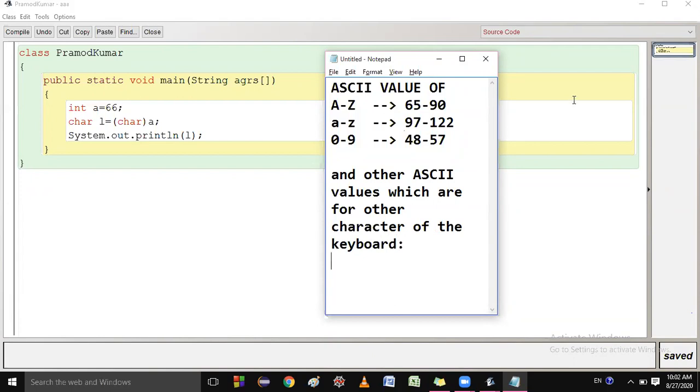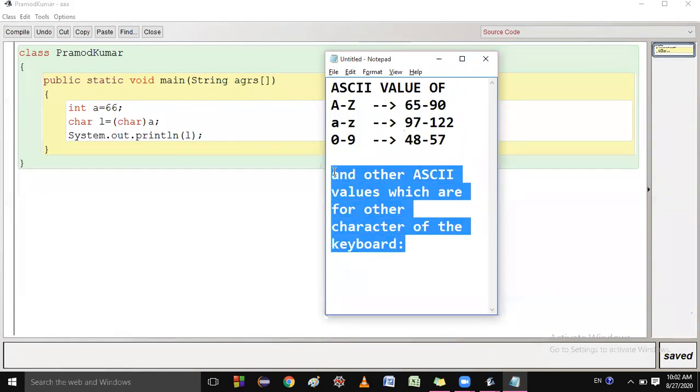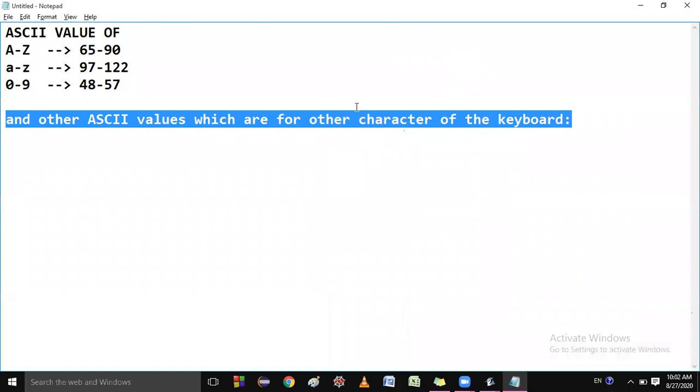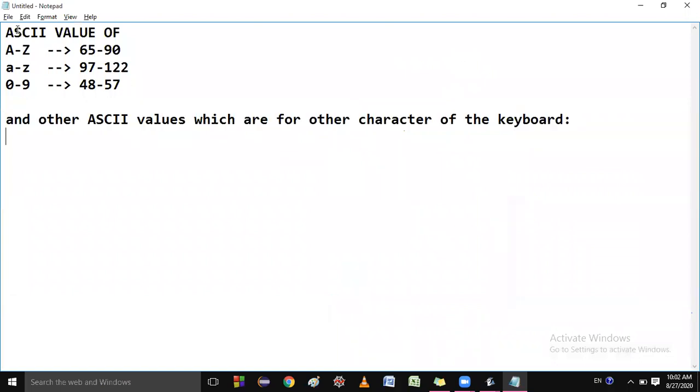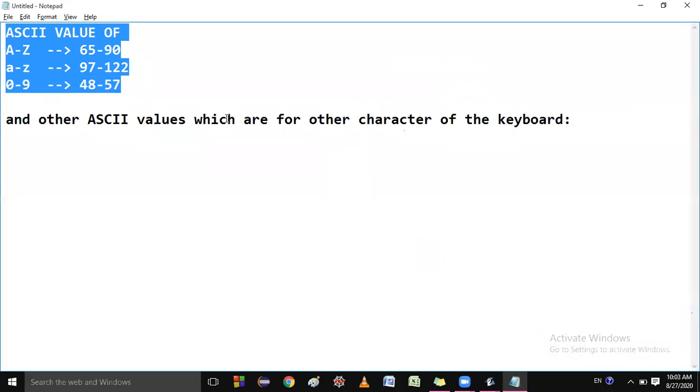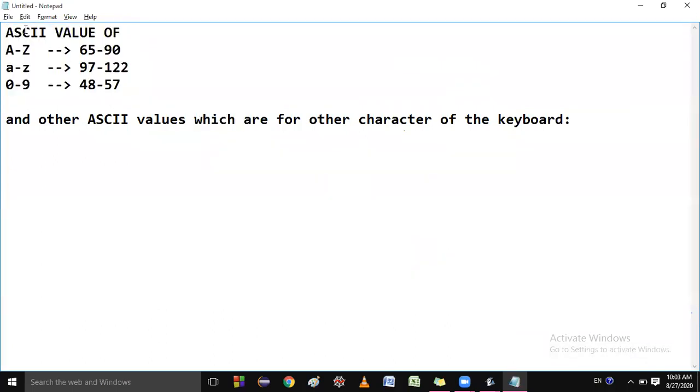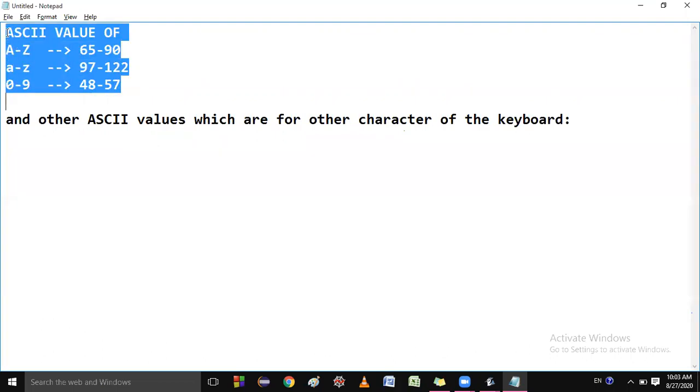We do not need to remember all these ASCII codes, because that will be a big number, as we have almost 108 characters on the keyboard. So why should we remember everything? Just remember these 3 things only, because this will be useful when you start to write programs.